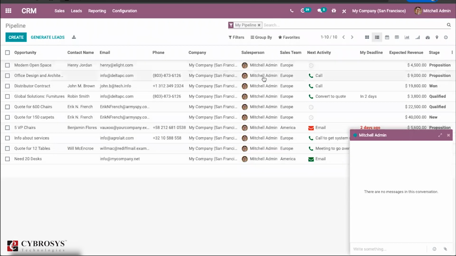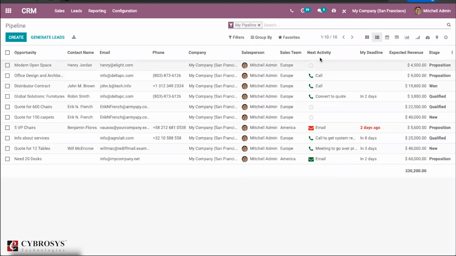If you find any pipelines or quotations, or anything where you want clarification from the salesperson who created it, you can click on it and have a word with them in the chat. The salesperson has to be an internal user so that they can use this chat feature or Discuss app.